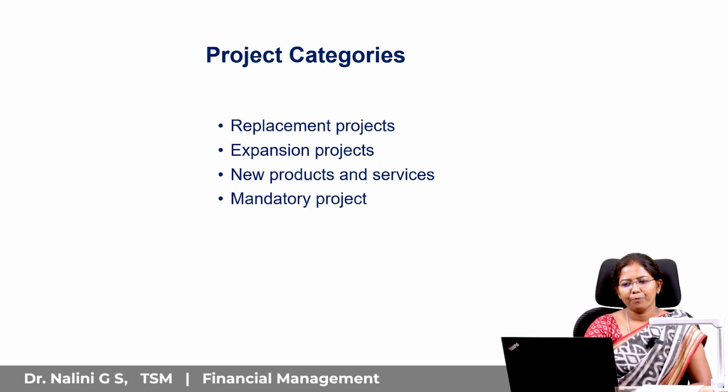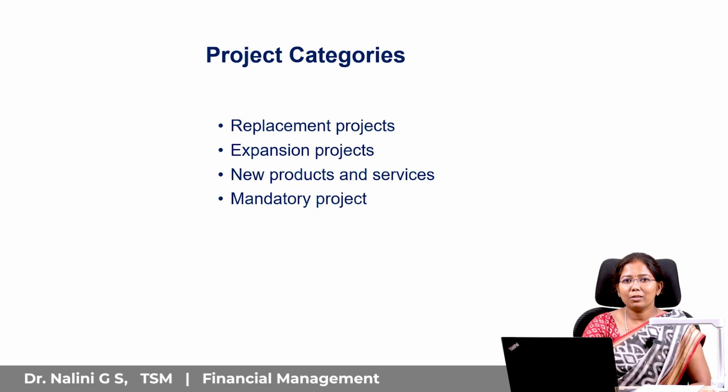Mandatory project: for instance, the government generally says that companies which are polluting the environment will have to concentrate on renewable energy. Those kinds of companies have to invest their money in renewable energy. So it can be solar or wind energy. Say, for example, the company has to choose between solar and wind.